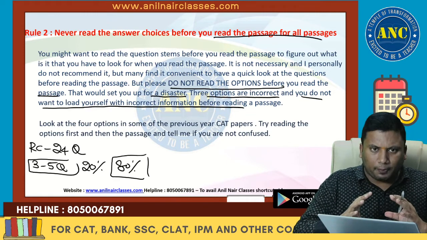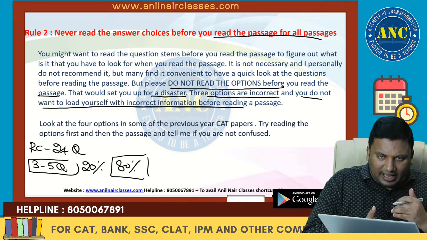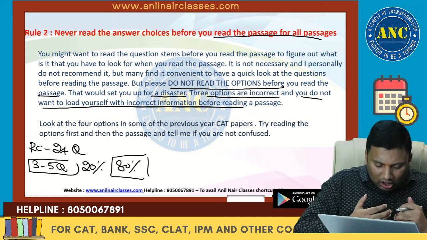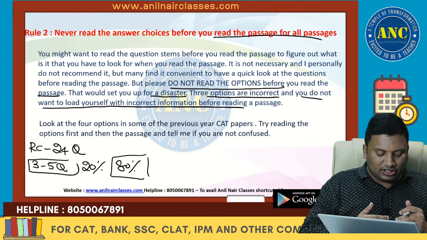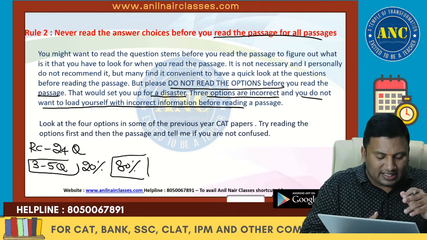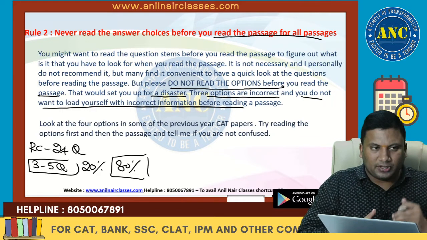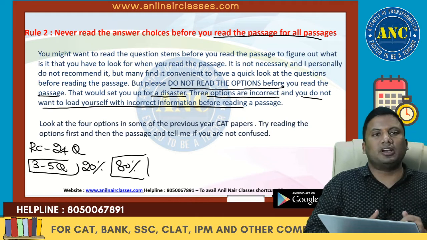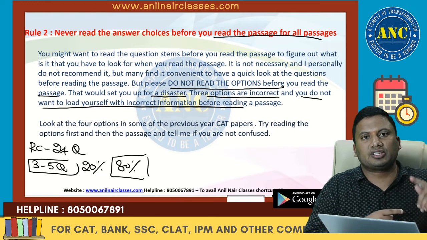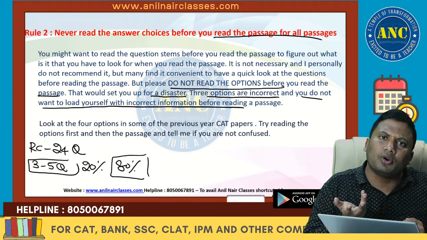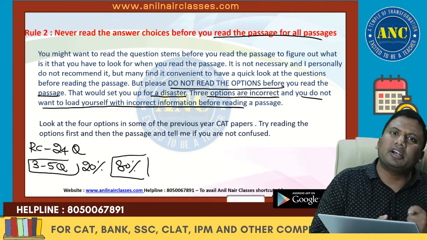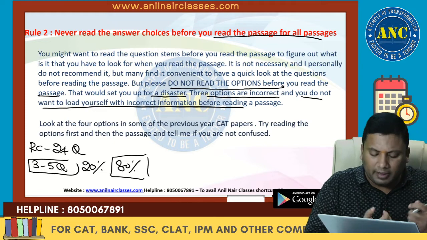You saw a passage. First of all, you felt lazy by reading that passage. You thought of attacking it by using answer options. You went into an RC passage. Option number 1, you went and scanned it. It is not working. Option number 2, it is not working. Option number 3, it is not working. 3x times you are going back and reading the passage. Instead of it, 1x time you can read the passage and go out and tick mark the answer option. I hope I am making sense to you.